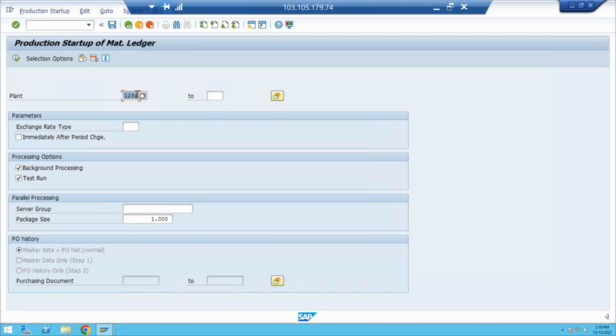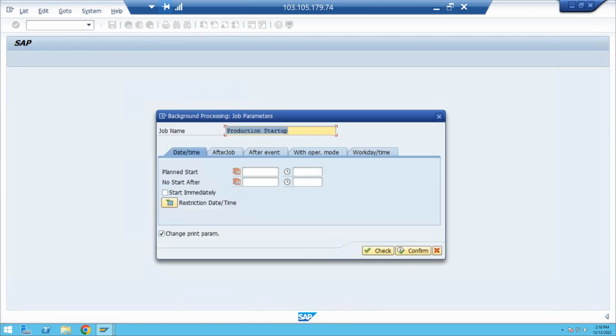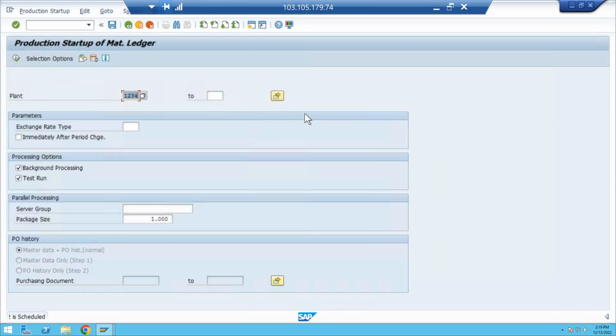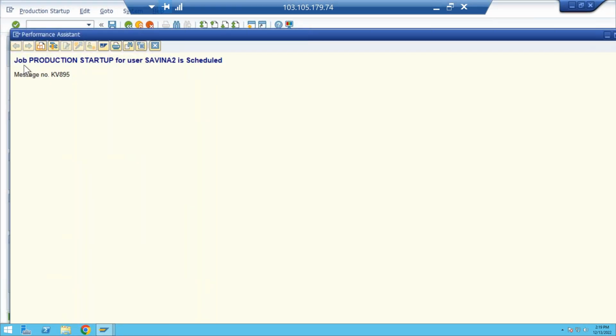So all the data will be converted here. Enter your one plant. First we'll see the test run here. Click on execute. Yes. Okay, so your production server. Here the plant started. Click on check. You can see page by page. So job started. What happened here? The job production startup for the user S702 is scheduled.